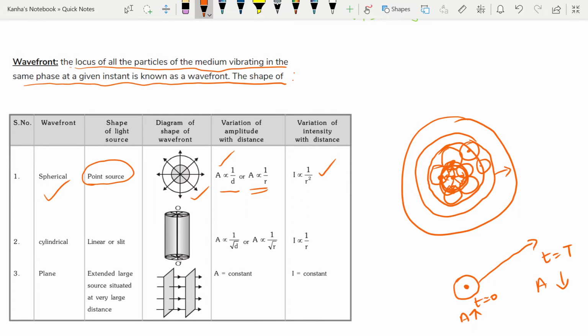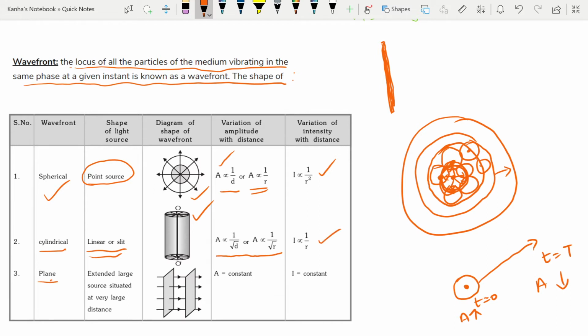Similarly, you can have a cylindrical wavefront. If you have a line or linear or slit type of source, which will be prominent in the future, we'll see that there are cylindrical wavefronts, and your amplitude varies inversely with the root of your distance.